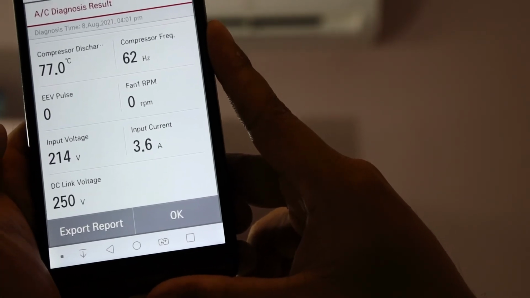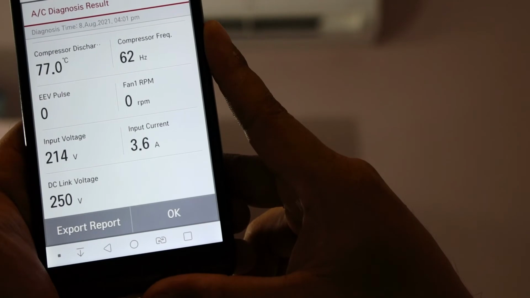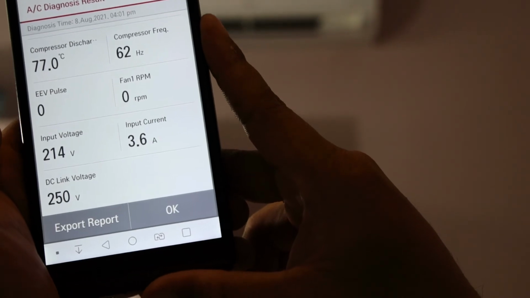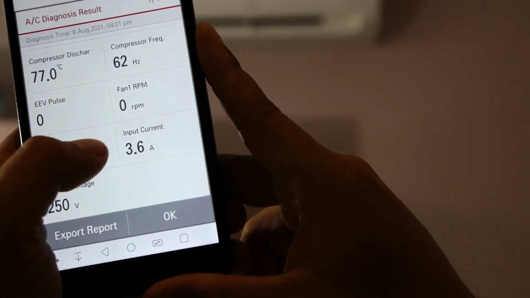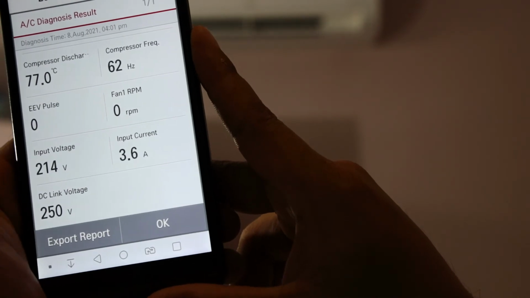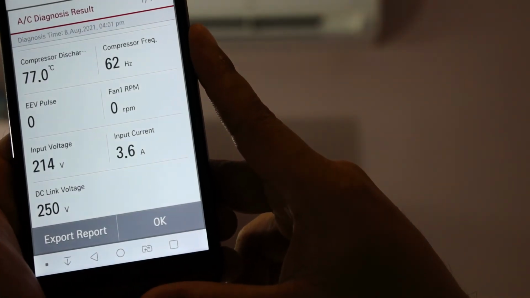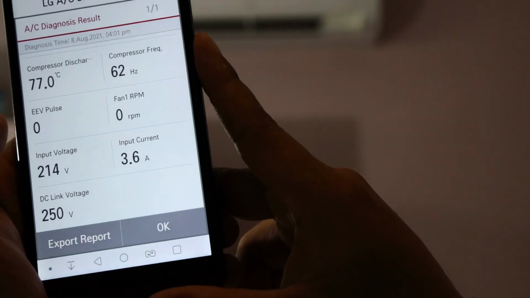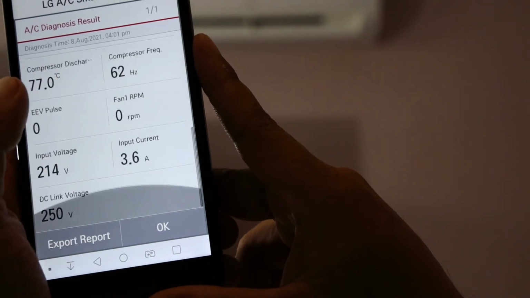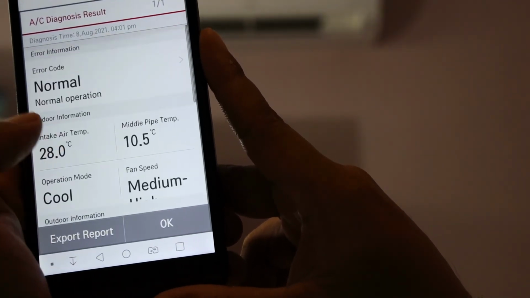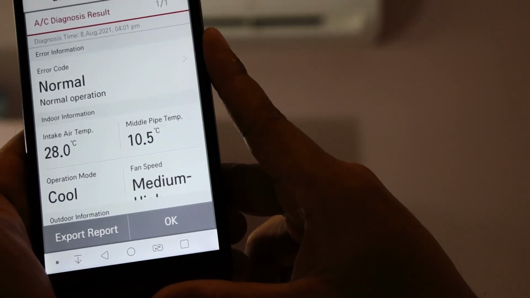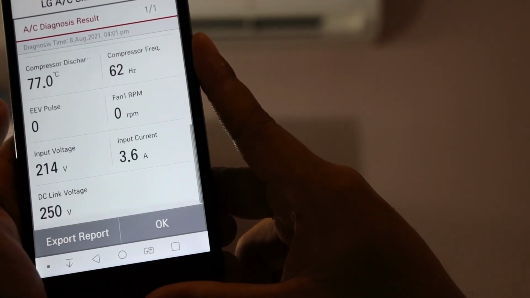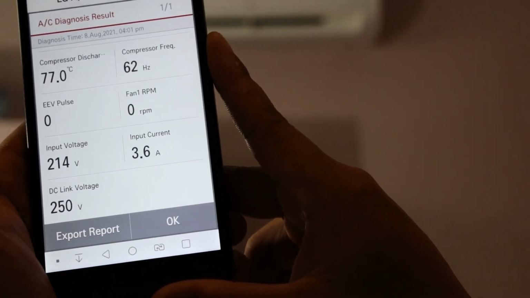So standard 220 volts or 240, that's good. Now it is a little bit low, but it can still be used, no problem. And this one, input current, that means the current your aircon is using, now 3.6 amperes. So the customer or technician can check whether your aircon operation is normal or not against the standard data, or check something by yourself. Yes, that is a good point for LG Smart Diagnosis.